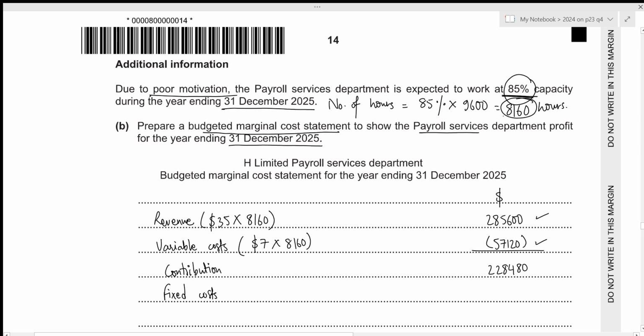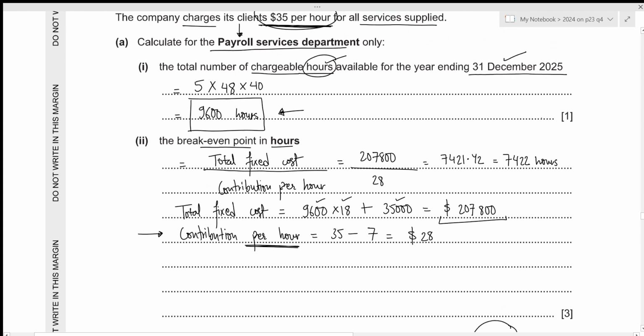The fixed cost will not change due to the change in the number of hours, because regardless of the hours worked, the fixed cost will still remain the same. So we can still use the previous value, 207,800.